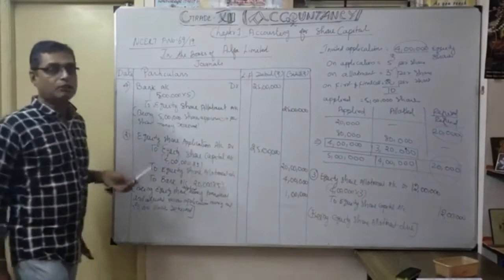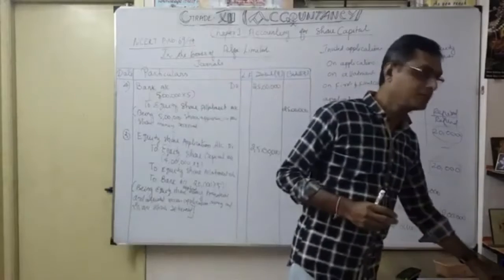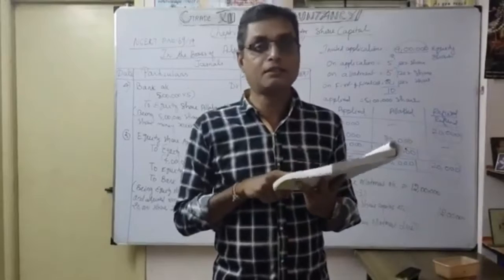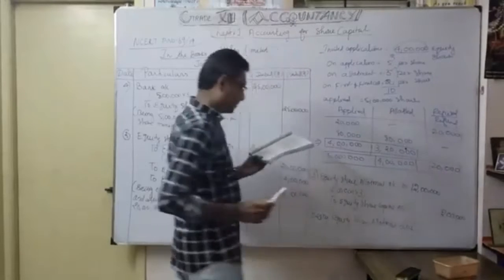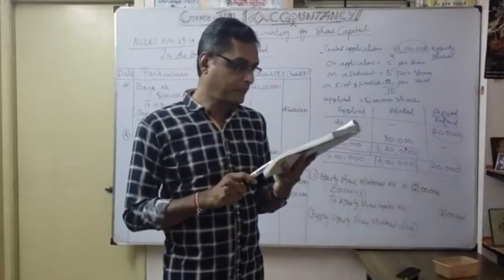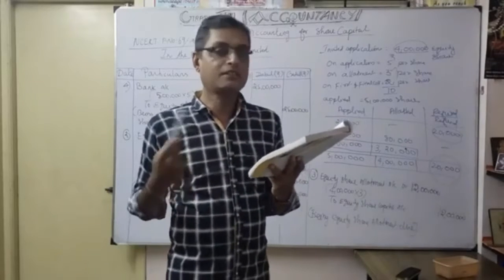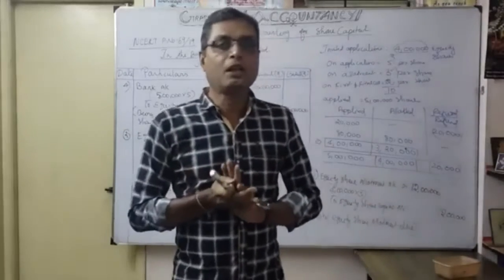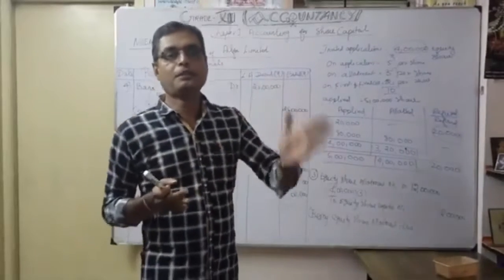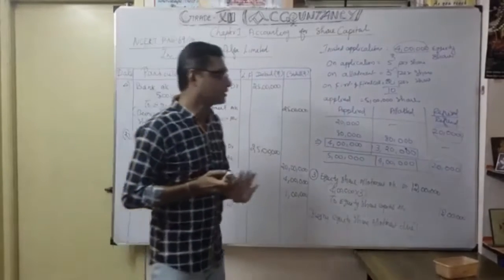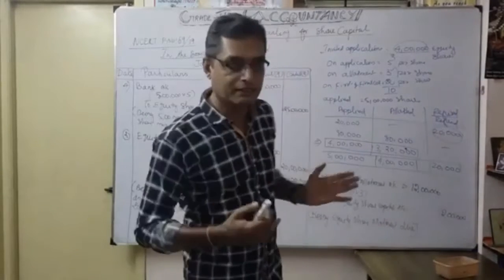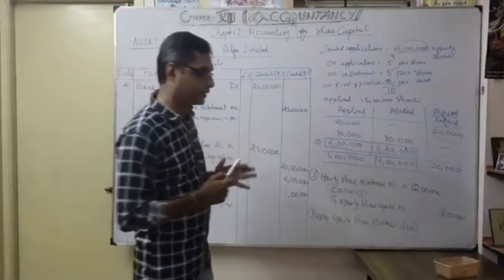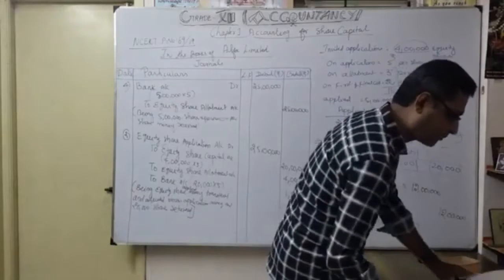So for that, how are we going to calculate? Because see, one applicant refused. See here, one applicant whose shares had been allotted on pro rata basis did not pay the amount due on allotment and on the call. So for this discussion, we are going to calculate how much that particular applicant applied. Once you know the applied shares, then the discussion is very easy. How you are going to calculate that you already discussed. So you have to read the question very carefully. You are going to find out how many shares were applied by that particular applicant. Now let's see how we are going to do.